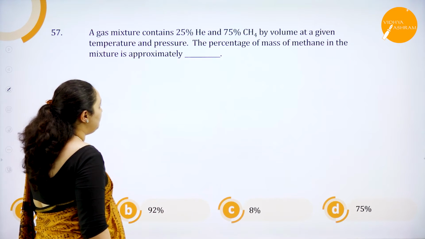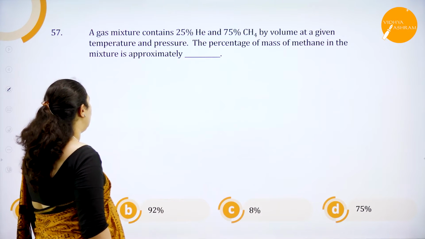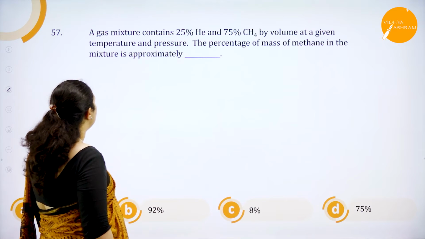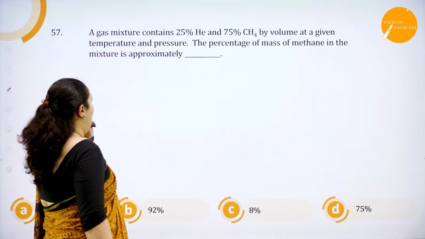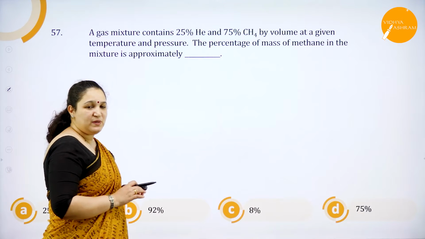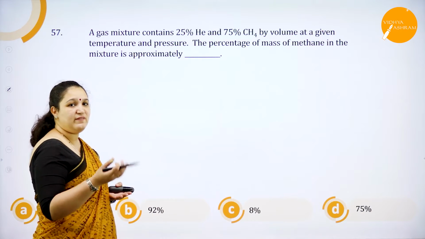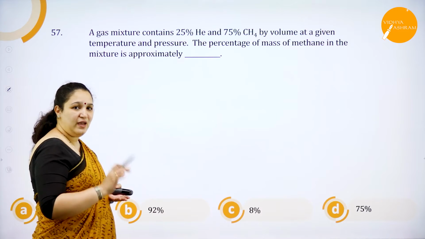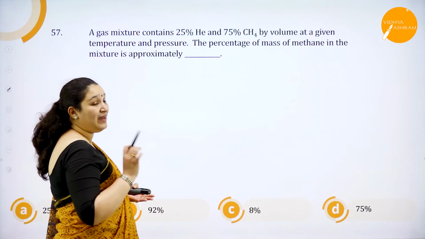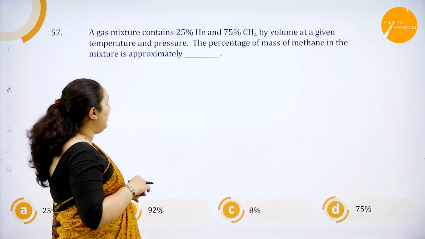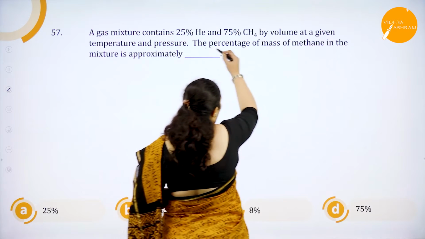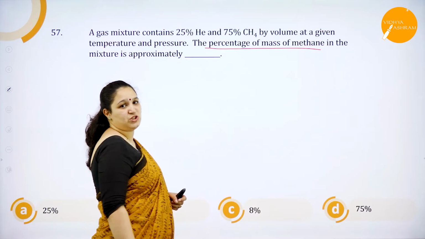The percentage mass of methane in the mixture is approximately dash. So they are telling us a gas mixture contains 25% of helium, 75% of methane at same temperature and pressure by volume they have given. But we have to find out percentage of mass of methane in the same mixture.